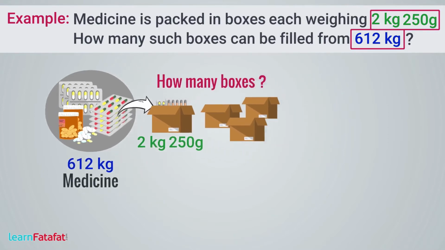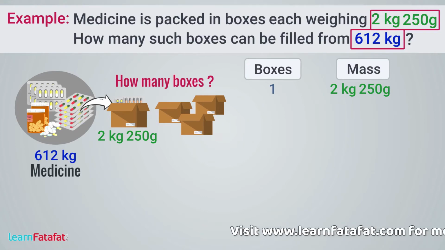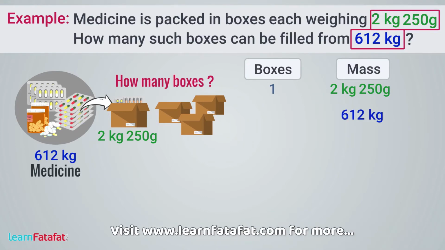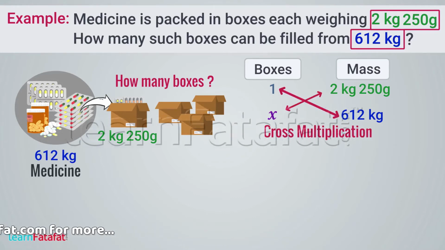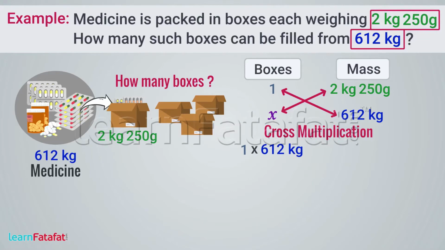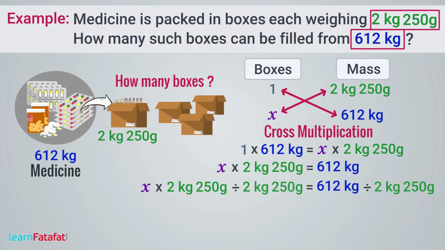To solve this, let's write: one box of medicine has mass 2 kg 250 gram. For 612 kg, there will be x number of boxes. So, let's perform cross multiplication. 1 into 612 kilogram is equal to x into 2 kilogram 250 gram, or x into 2 kilogram 250 gram is equal to 612 kilogram. Dividing both sides by 2 kilogram 250 gram,